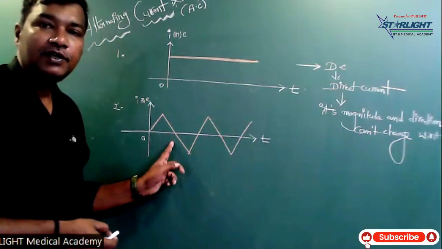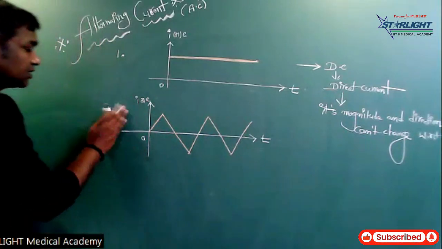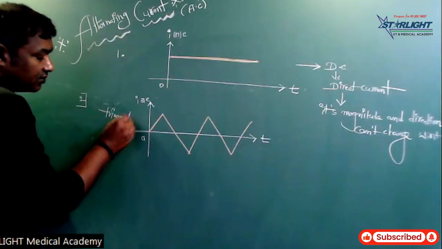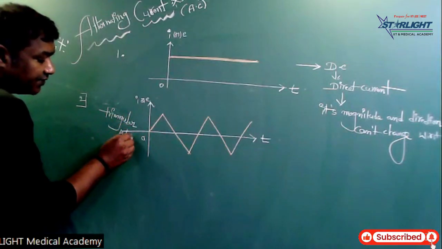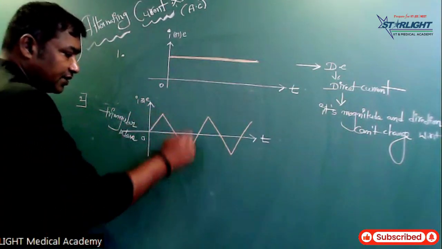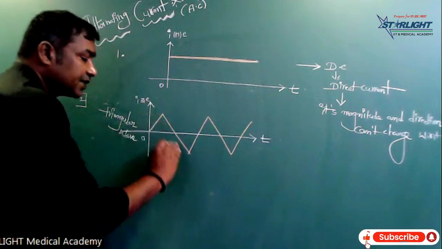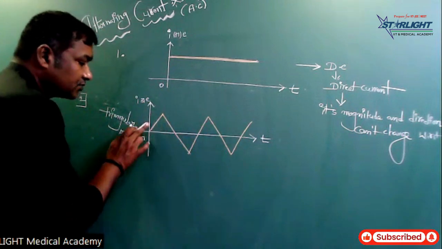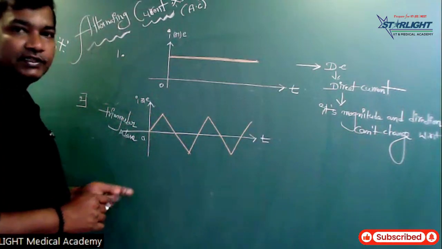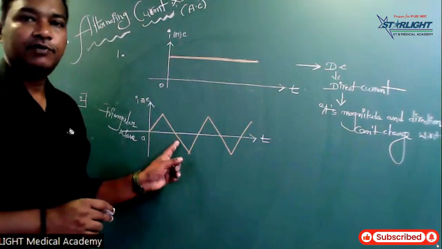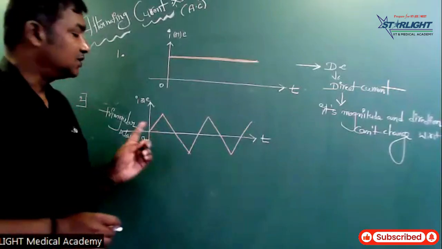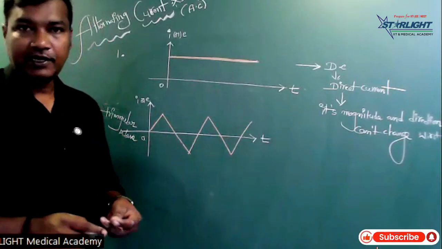This is one of the shapes of the alternating current. Its name is triangular wave. Alternately, it goes on increasing with respect to time. Its magnitude changes, and its direction also changes. From here to here its direction is upward, and again its direction changes. That's why this is alternating current. Its shape is nothing but a triangular wave.